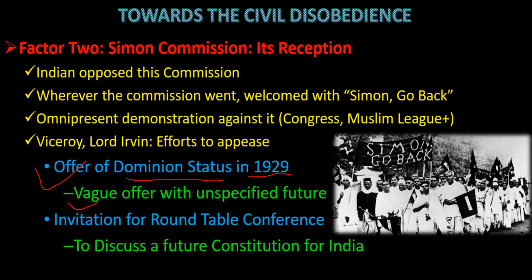One offer was the offer of dominion status, and in another offer he invited the Indian leaders, Indian politicians, to attend the Round Table Conference, Golmej Parishad, as we call it in Marathi. The Round Table Conference would be held in London, where Indians would go and discuss India's future constitution. That is a very powerful thing. India's constitution would be discussed in London by the Indians. The meeting would be between the Indian leaders and the government. All this was decided and these two offers were given.